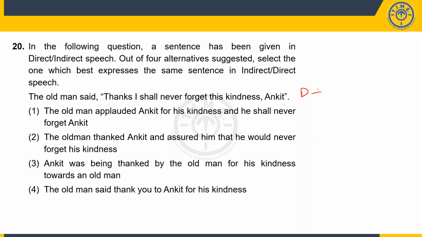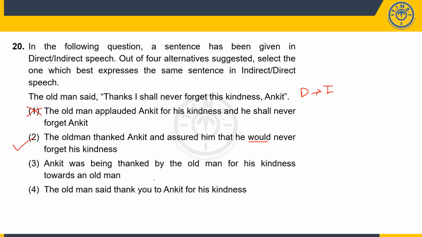The old man applauded Ankit for his kindness and he shall never forget. But the problem is, while the applauded part still seems okay, the shall should have been converted into should or would or something like that. It could not be retained in the present tense. So one is wrong. The old man thanked Ankit and assured him that he would never forget his kindness. Yes. So the thanked part is fine from here. The assured part is also okay. And the shall has become would. So 2 seems to be fine.